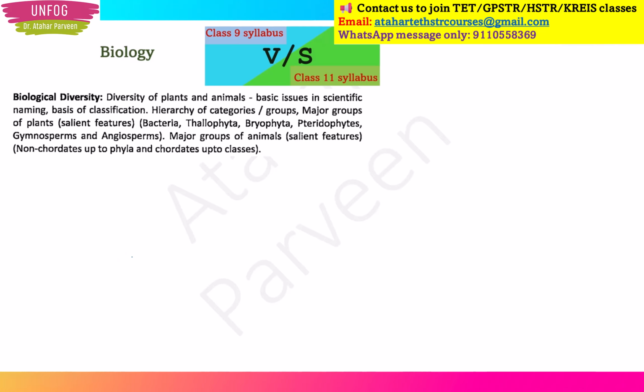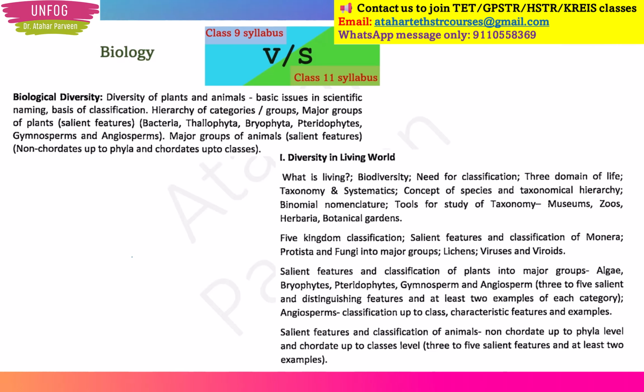Now let's take a biology example. I have taken the biological diversity chapter. This chapter is there in class 11, PUC first year also. The name is diversity in the living world. But you don't need to go for all this syllabus. Just go for this syllabus, and it is like you have prepared for that chapter also, because we are talking about TET level only. We are not talking about a medical entrance exam, right? We are talking about TET only, so we don't need to go for such a high level of the syllabus. Now this is regarding class 9 and class 11.